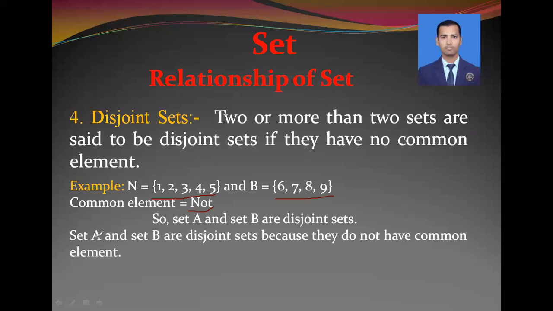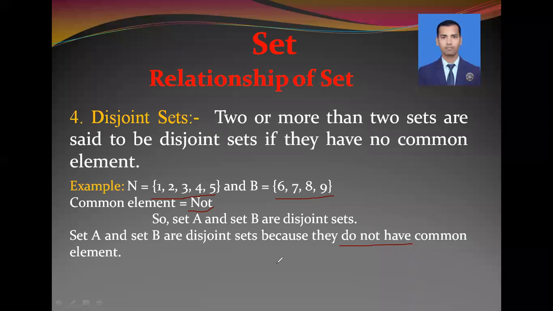While writing your answer with reason, you can write it like this. Set A and set B are disjoint sets because they do not have common element. So remember one thing always, that for overlapping sets, they must have common element. But for disjoint sets, they do not have common element.